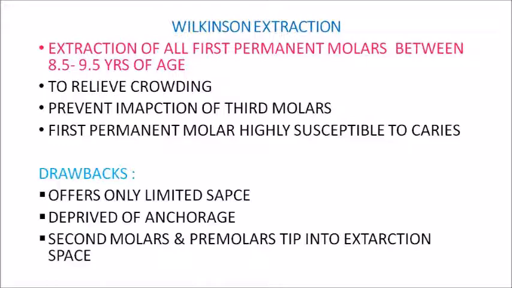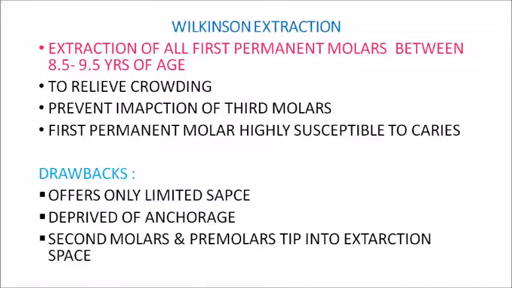So in Wilkinson extraction, extraction of all first permanent molars between the age of 8.5 to 9.5 is advocated, and another reason is that this early extraction can relieve crowding and prevent the impaction of the third molars.